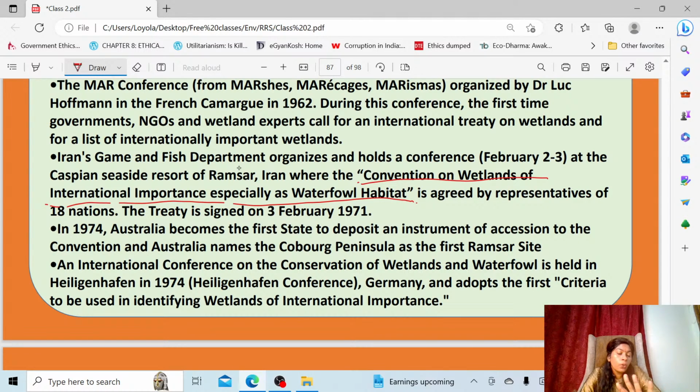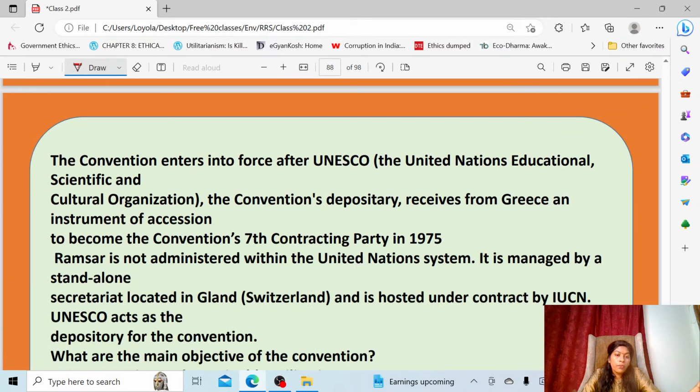In this way, the categories are split into four groups, and the 9 criteria are placed under each topic. On that basis only, the countries will propose sites to be added to the wetland list.